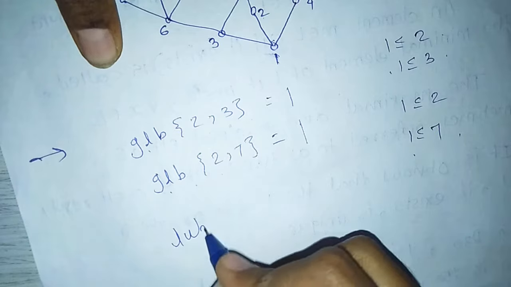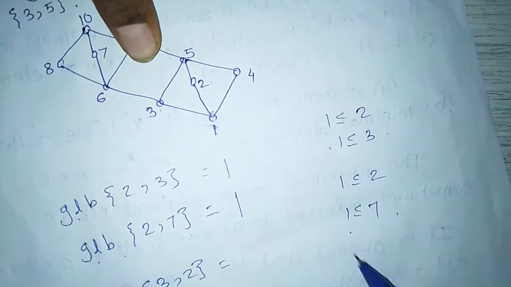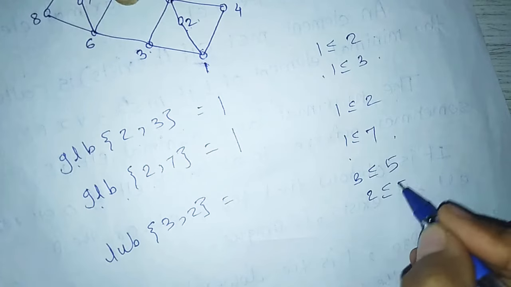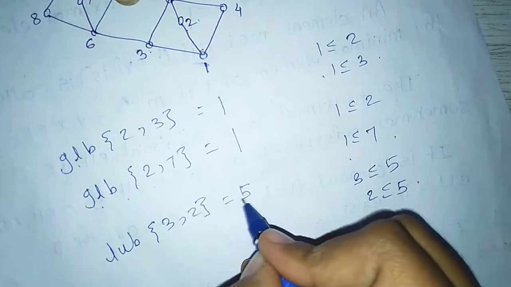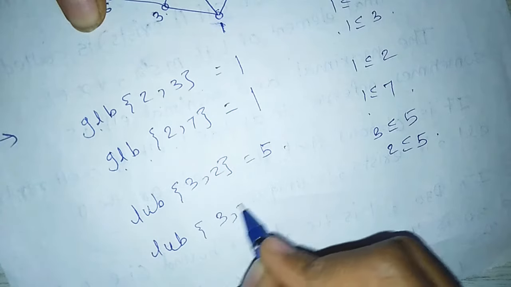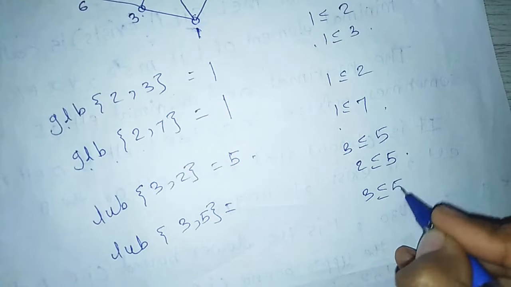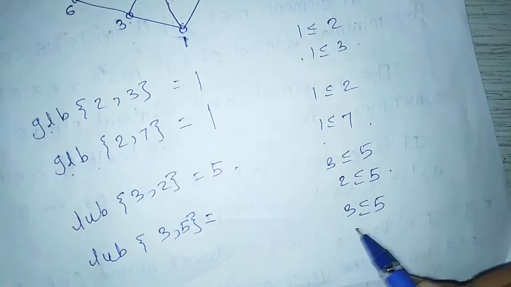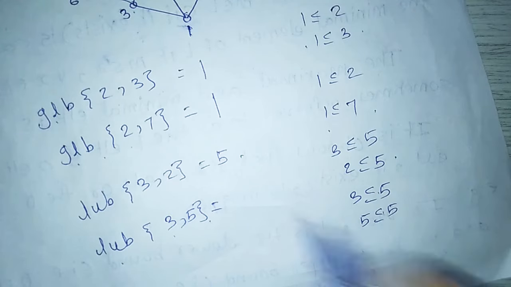Next, the least upper bound of 3 and 2: 3 is less than or equal to 5, and 2 is less than or equal to 5. So, the least upper bound of 3 and 2 is 5. Next, the least upper bound of 3 and 5: 3 is less than or equal to 5, and similarly, with respect to the Hasse diagram, 5 is less than or equal to 5. So, the least upper bound of 3 and 5 is 5.